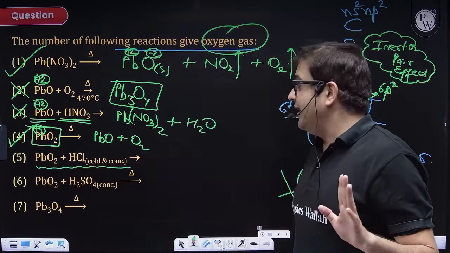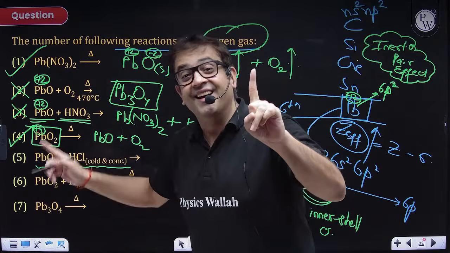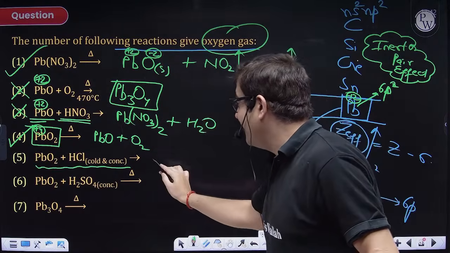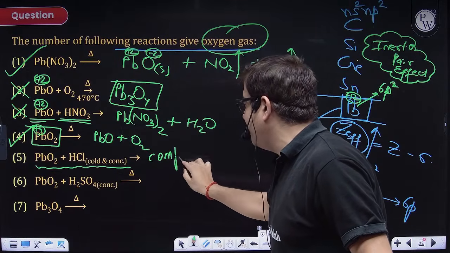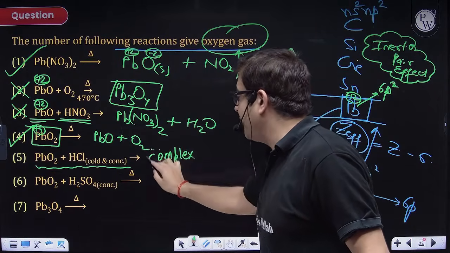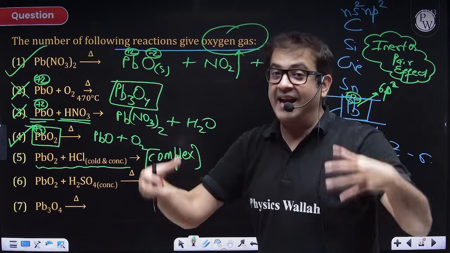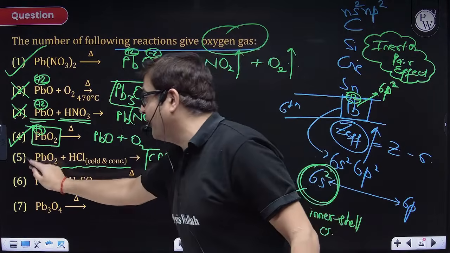PbO2 plus HCl, cold and aqueous. Sir, halogens form complexes. Lead has empty orbitals as well, so a beautiful complex will be formed. Because of the formation of that complex, all the species will be inside that coordination sphere. So here also no oxygen is formed.